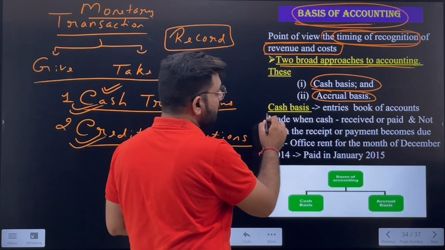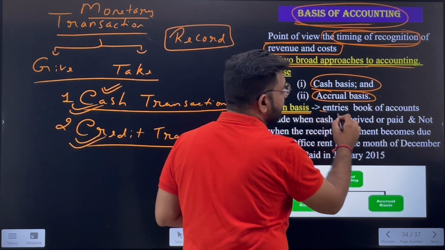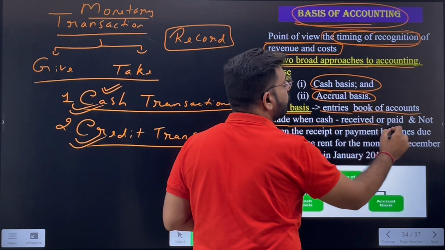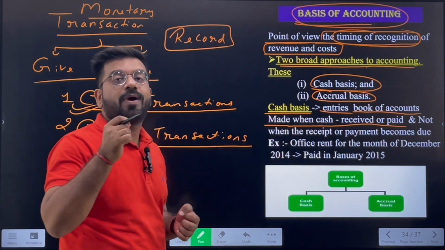We'll see this. Cash basis entries in the books of accounts are made when cash is received or paid. Only when the cash is received by selling the goods, or when the cash is received from giving the services, or from any income, only then we will record the transactions.